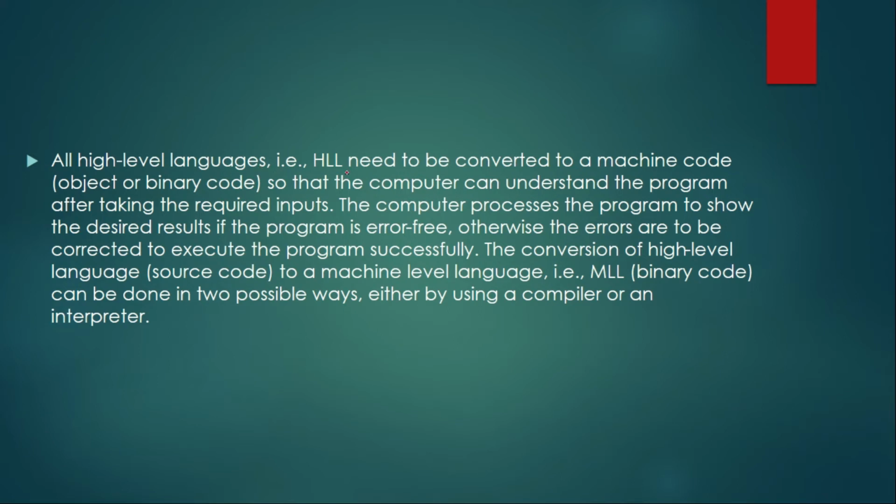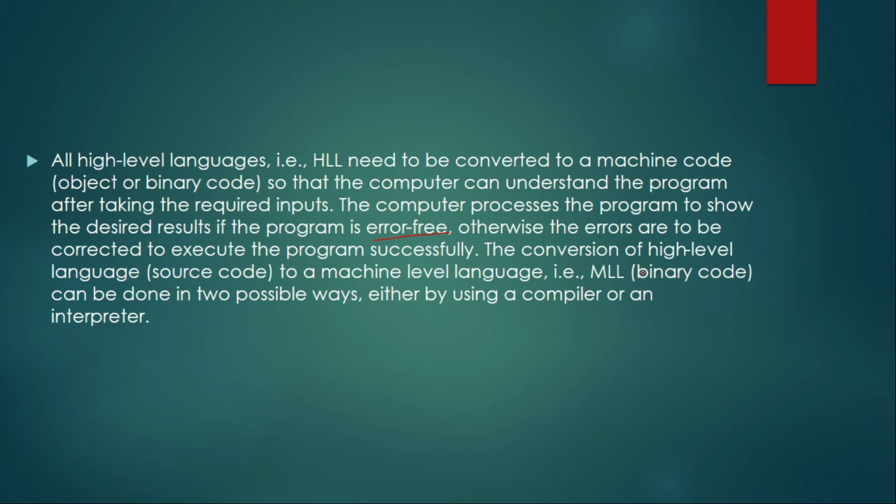All high level language, that is HLL, needs to be converted into machine code so that the computer can understand the program after taking the required input. The computer processes the program to show the desired result if the program is error free. Otherwise the errors have to be corrected to execute the program successfully.